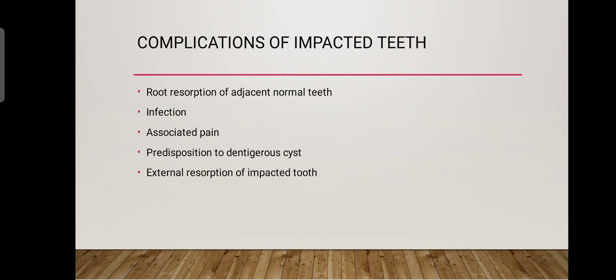Now, what complications can arise due to impacted teeth? Impacted teeth can cause root resorption of adjacent normal teeth. They can cause infection and associated pain. And impacted teeth can in future lead to dentigerous cyst formation. External resorption of the impacted tooth can also occur. External resorption in an impacted tooth usually begins in the occlusal area of the crown, and radiographically it resembles dental caries, so you cannot actually differentiate.